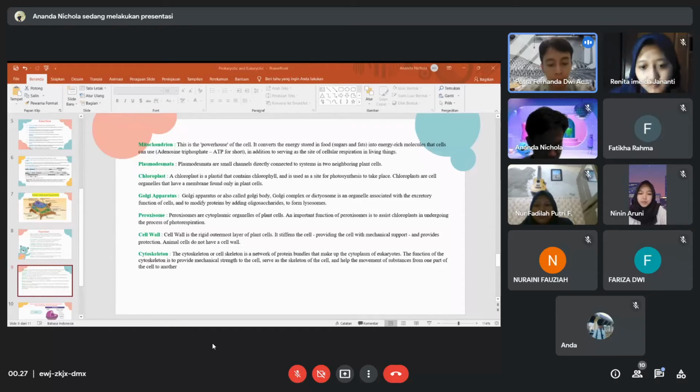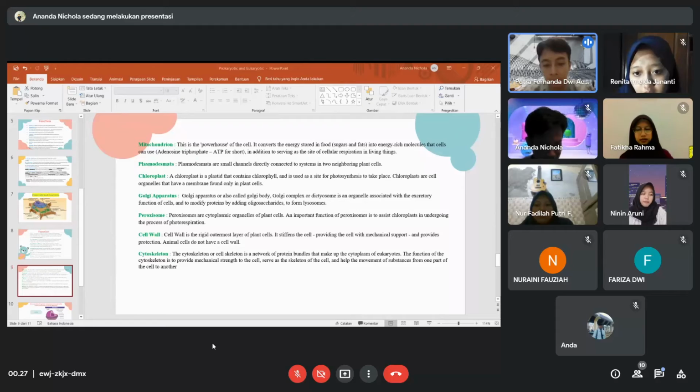Next, cell wall. The cell wall is the rigid outermost layer of plant cells. It stiffens the cell, providing the cell with mechanical support and protection. Animal cells do not have a cell wall.